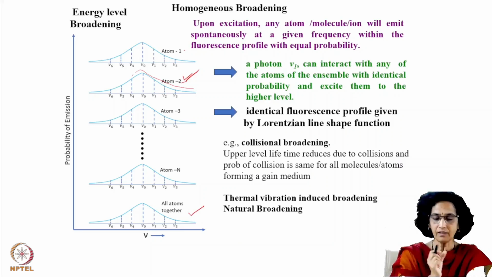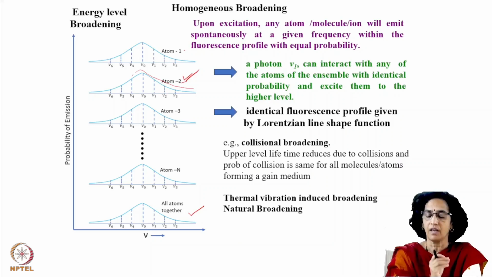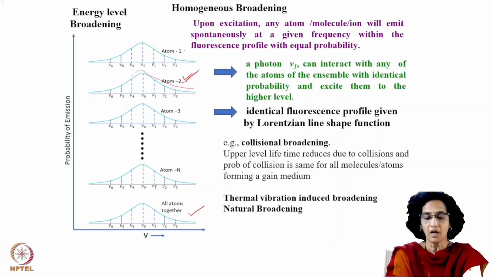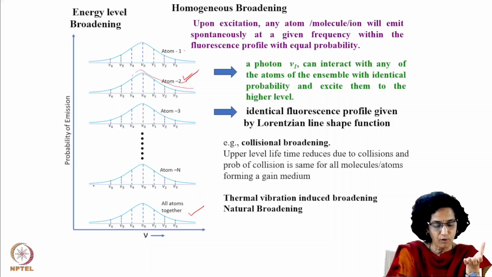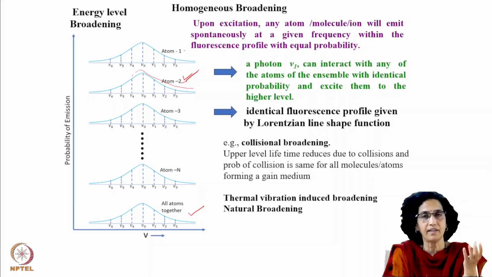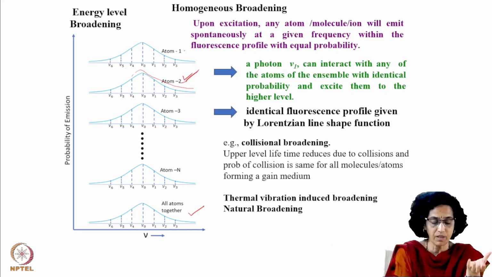That means that upon excitation, any species will emit spontaneously at a given frequency, which could be nu0, nu1, nu2, nu3, within this fluorescence profile with equal probability. That means all species are identical, they are indistinguishable with regard to their emission feature.